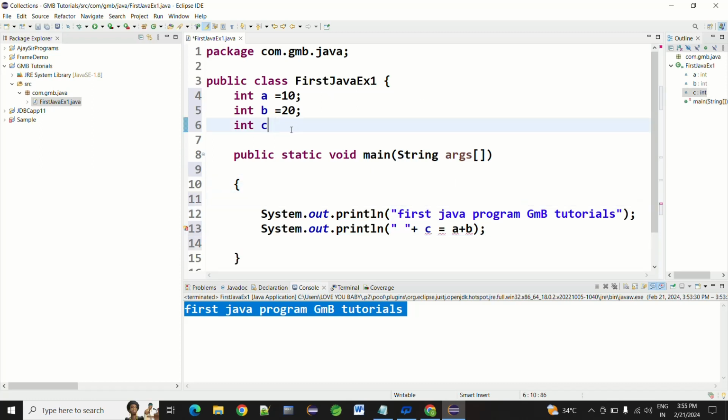Here only we have to add c equals a plus b. So we only need to take c. Okay, so let's go.